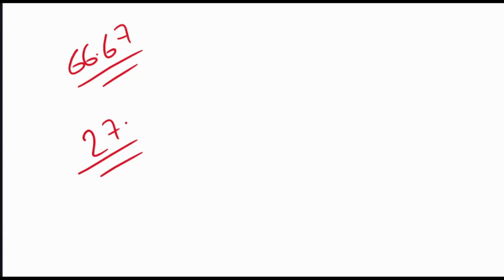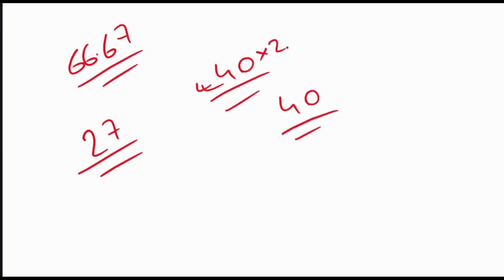Out of 80 questions, if you score 40 correctly, even if you have attempted all 80 and 40 are incorrect, you will still cross. Because 40 into 2.5, since each question carries 2.5 marks, makes 100. And the negative marking is 1/3 of the marks assigned to that question.